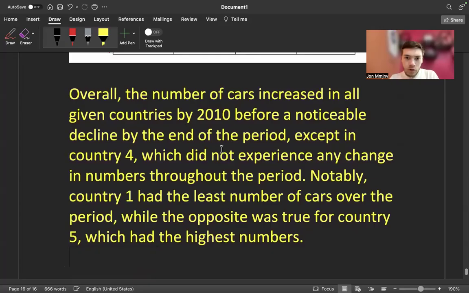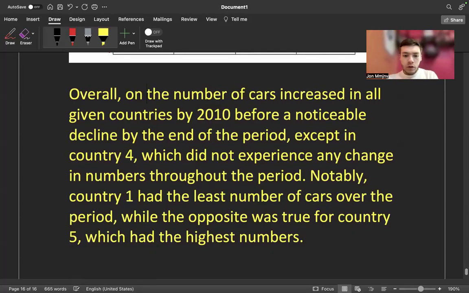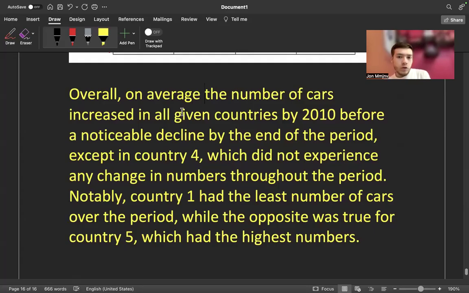I don't need on average here. Okay, it took a lot of engineering.